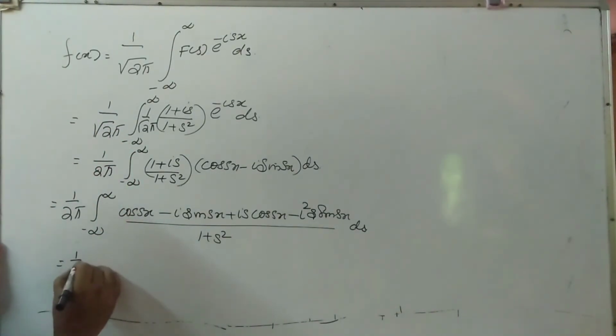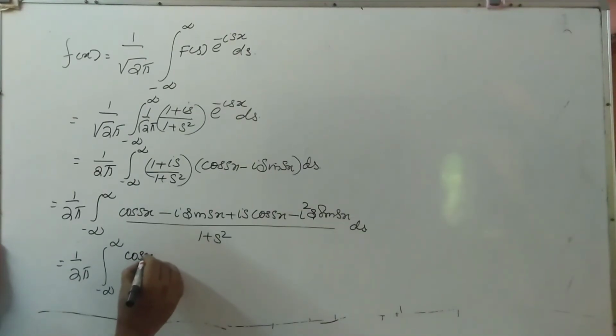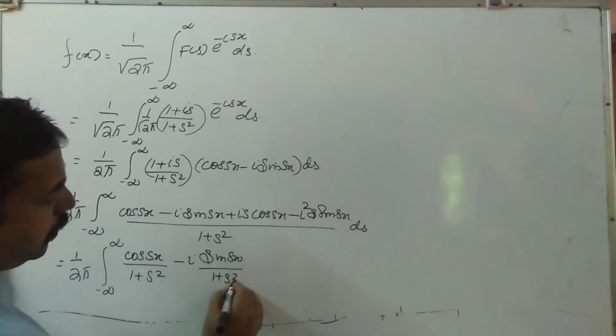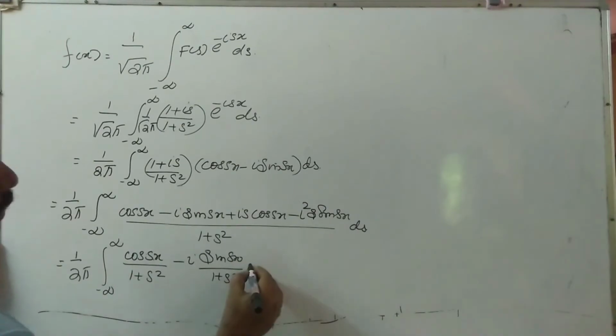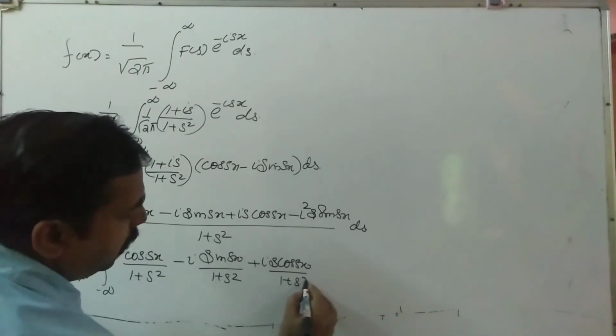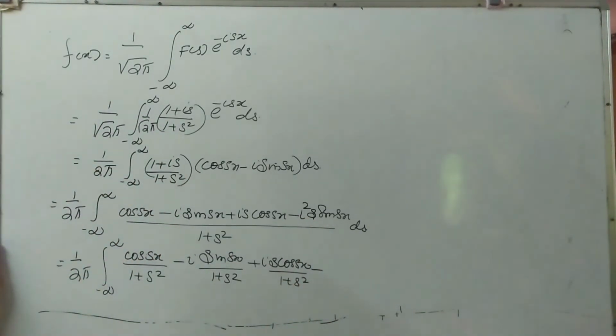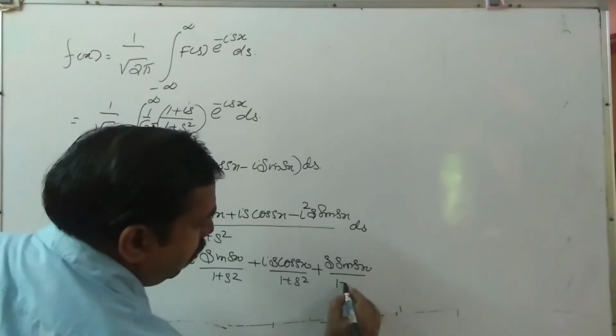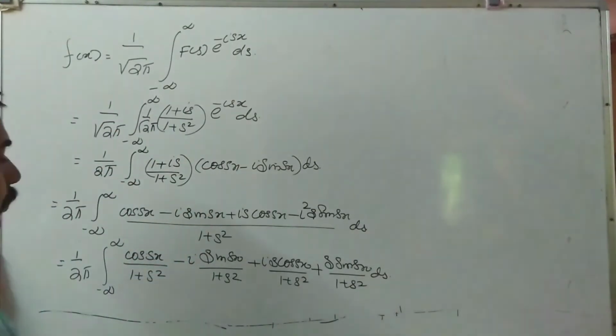So that is equal to 1 by 2 pi integral minus infinity to infinity, here cos sx by 1 plus s square, minus i into sin sx by 1 plus s square, then plus i into s cos sx by 1 plus s square, minus i square value is equal to minus, minus value is equal to plus, s sin sx by 1 plus s square ds.